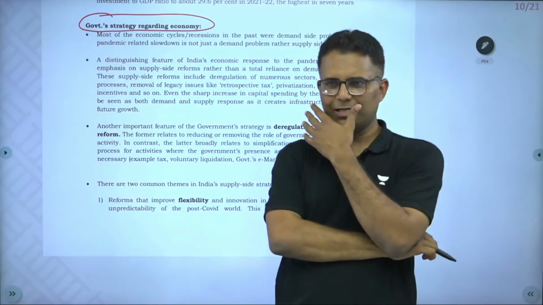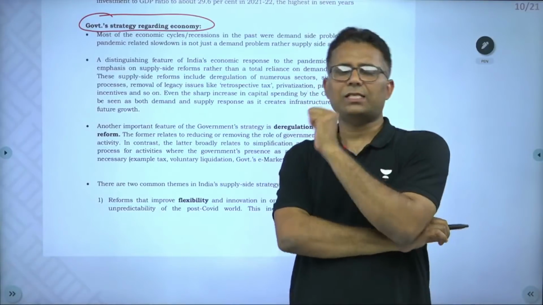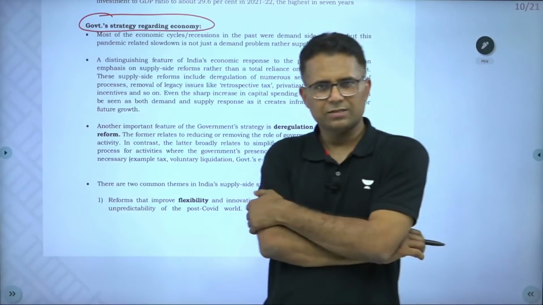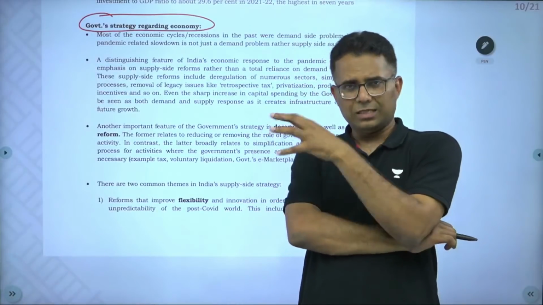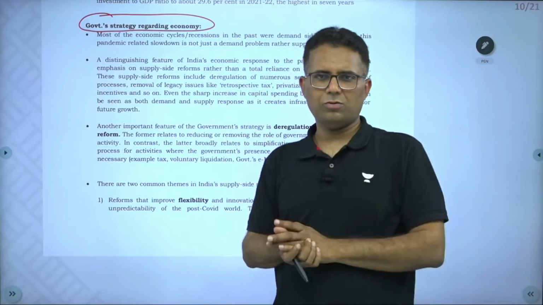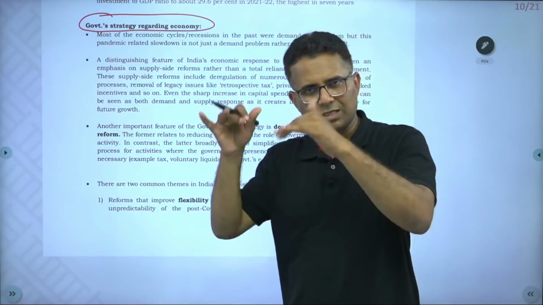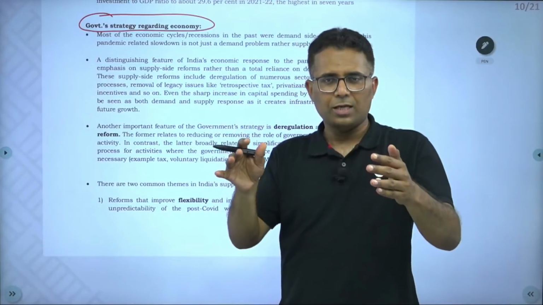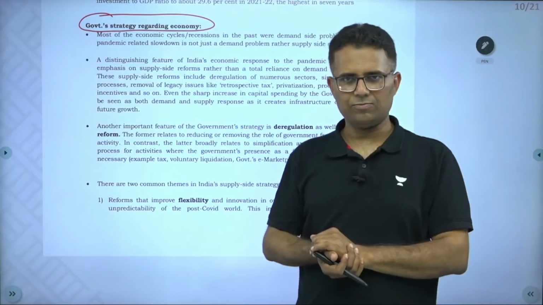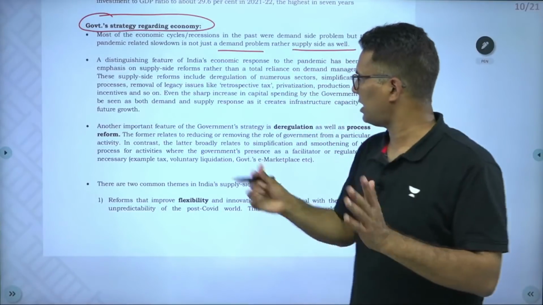It has been found that, see, in the past whatever recessions or slowdown we have faced, that was mostly demand side recession, demand side problem. The demand decreased because of any reason. This pandemic was both supply and demand. Government imposed lockdown, so there was a supply side problem. Supply got impacted. And when supply got impacted, people lost jobs, and then demand side problem also arose. So it's both demand and supply side problem.